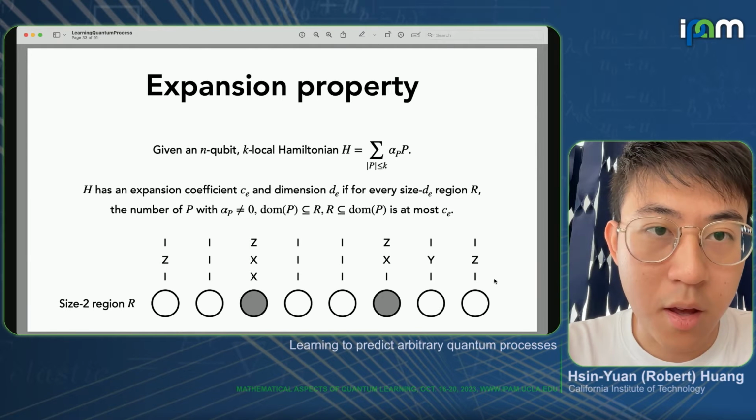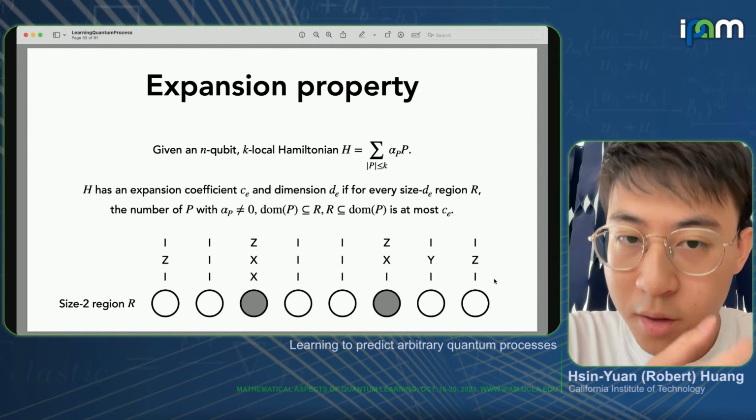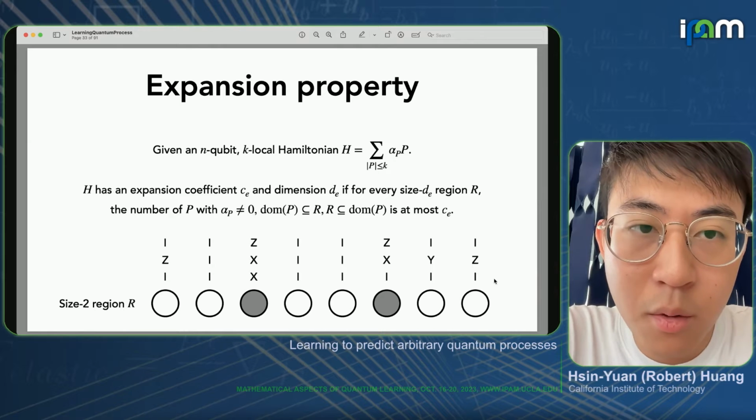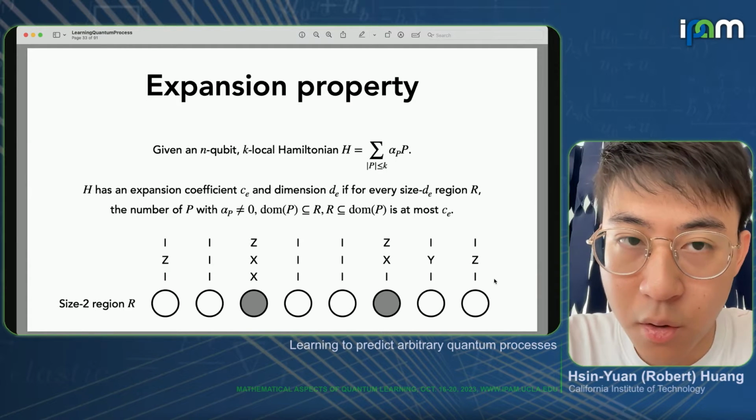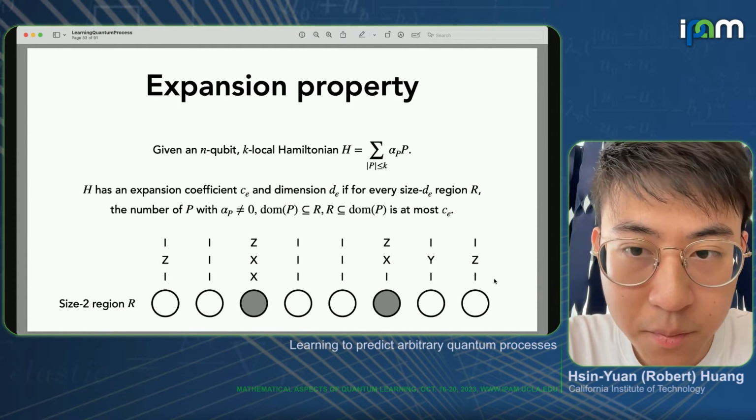So in particular, the result that I'm going to talk about will depend on a property that we call the expansion property of the Hamiltonian.